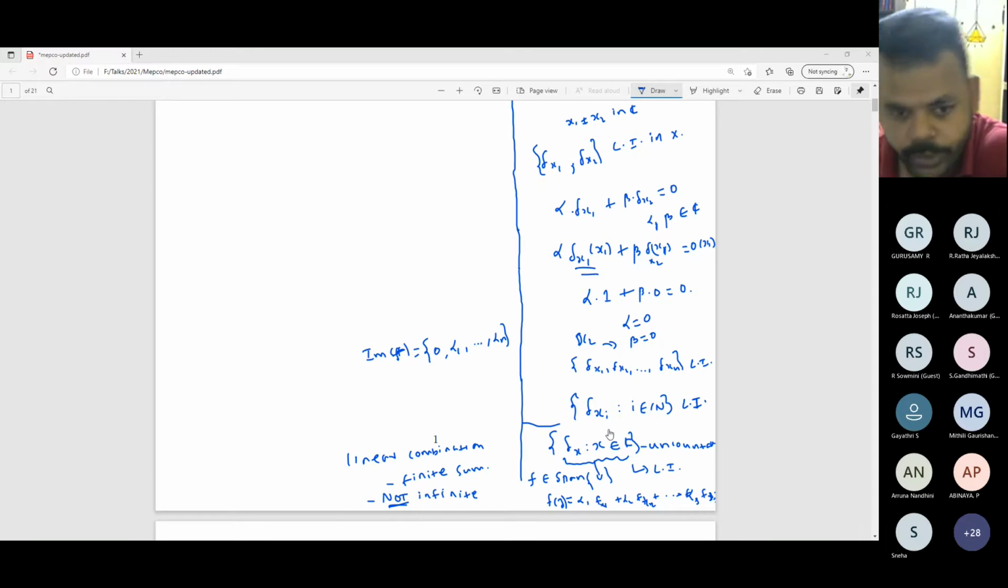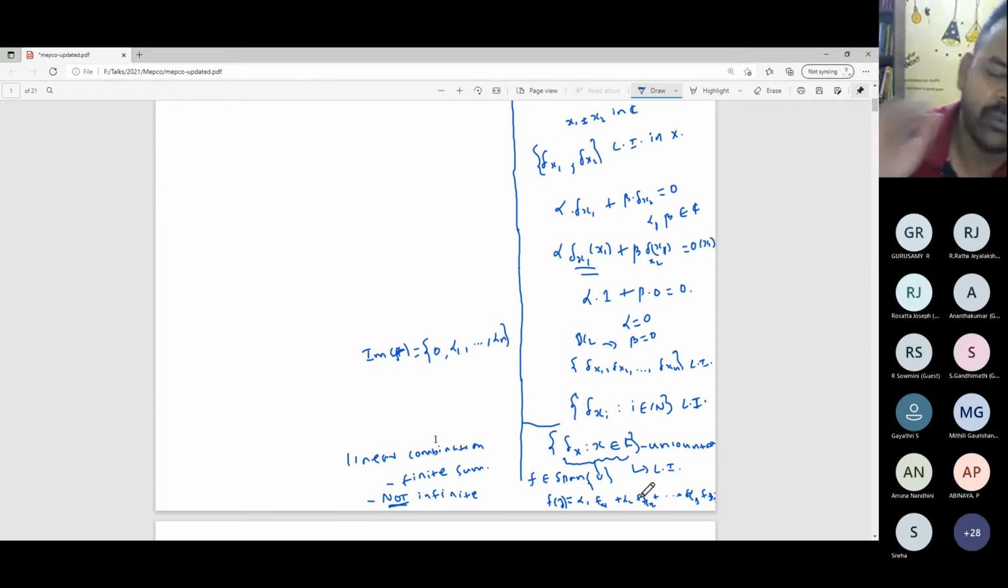Yes, sir. Okay, great. In fact, construction of a basis for most of the infinite dimensional spaces, especially if it is of uncountable dimension, is not an easy task. Mostly we will use the axiom of choice or Zorn's lemma to show only the existence of a basis.